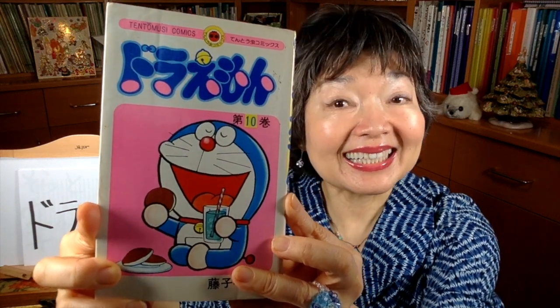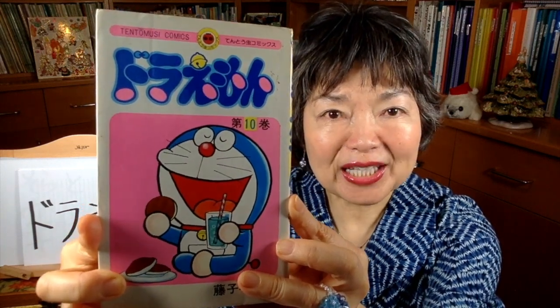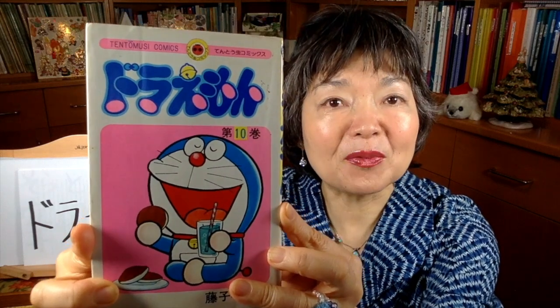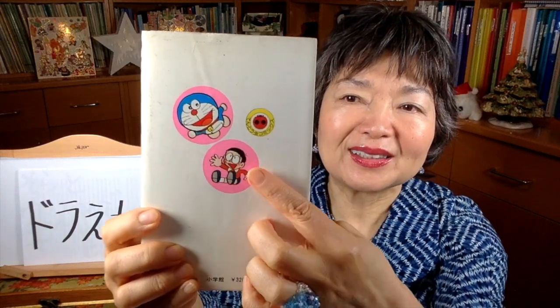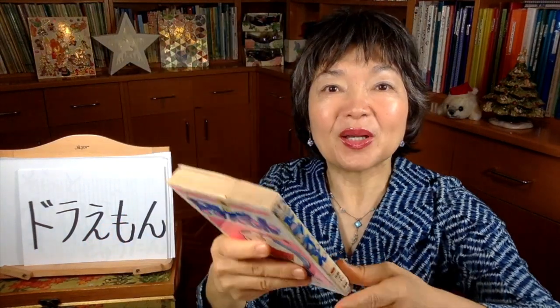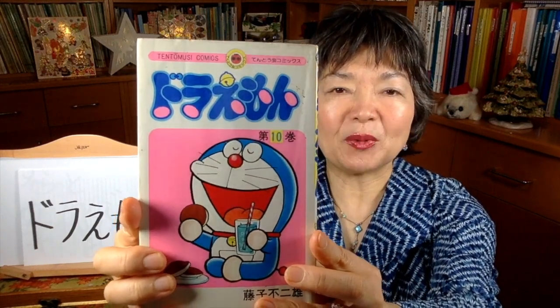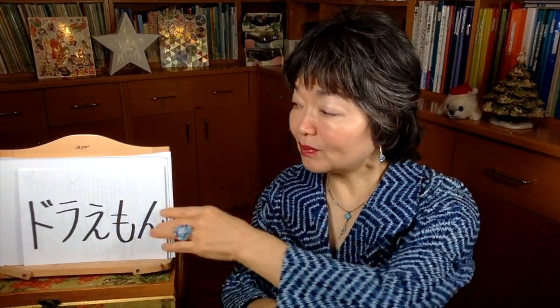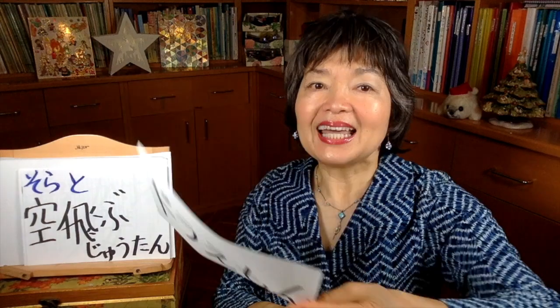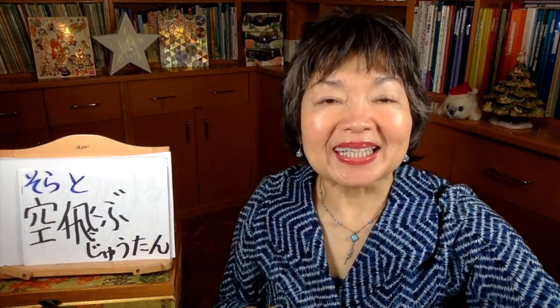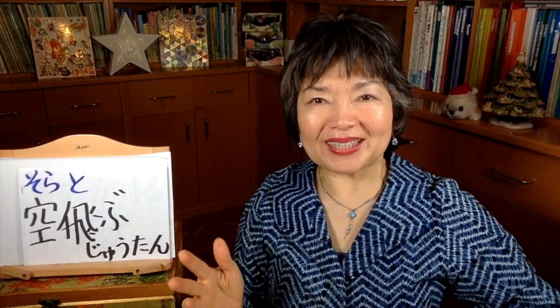And he's like a cat, the cat shape, but he came from the future to help this Nobita, this boy. And this boy was not very intelligent. So always Doraemon was helping him. And Doraemon had many magical things.